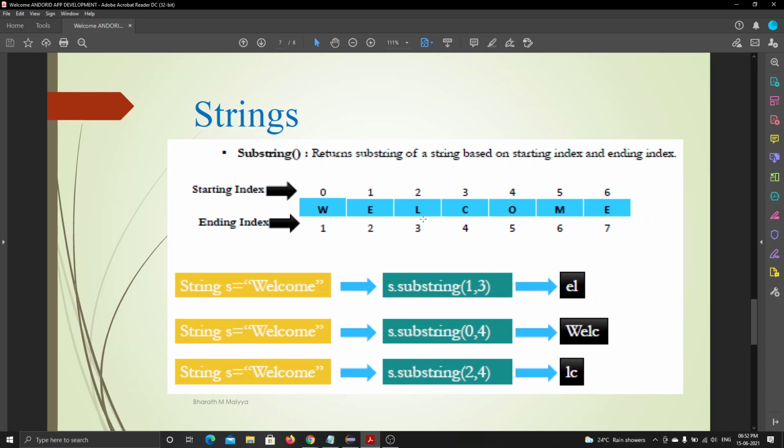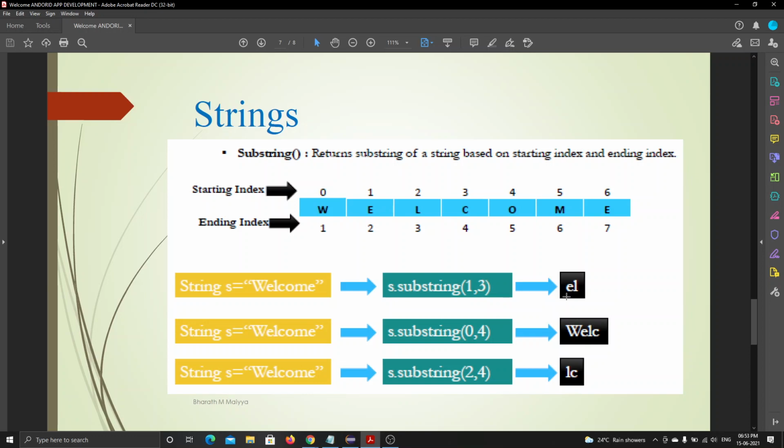It gives me 1 to 3. It first checks the starting index as 1. This is 1, right? And it checks the ending index 3. This starting index is minus 1. See here, s dot substring 1 comma 3, I want the output of 1 comma 3, but let's see here. One is e, and this is the ending index, e 3. So the ending index is 3 here, and it is the value of l, so it is printing the substring